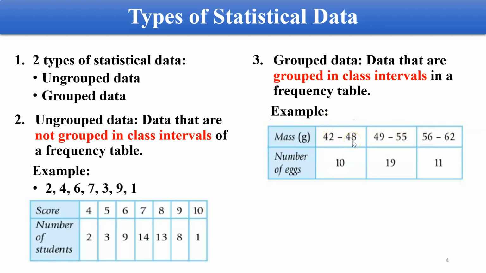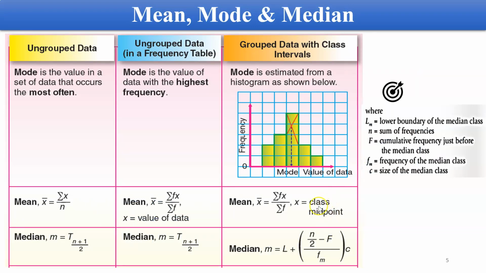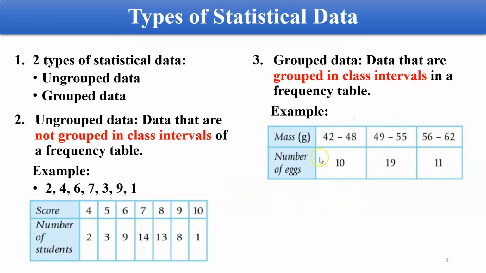42 until 48, you don't know which one is the X, right? For this one, you can straightly take 4 as the X because you only have one value. But this one, you have a class interval. You have 42, 43, 44, 45, so on, so forth, until 48. So you have a few numbers in there. That's why the X will be the class midpoint, titik tengah dia. So from 42 to 48, you need to find the titik tengah, the midpoint of this. Then that will be your X. Okay.